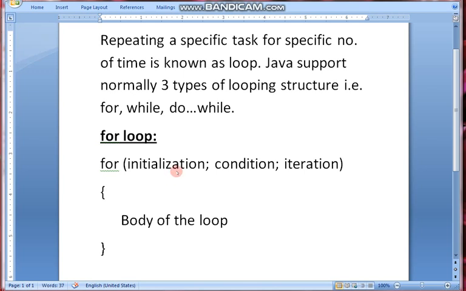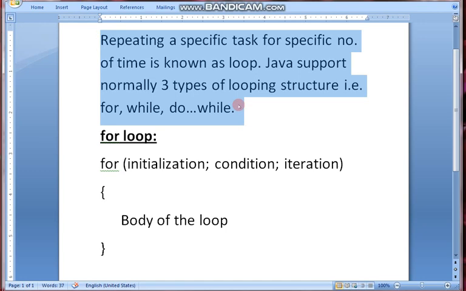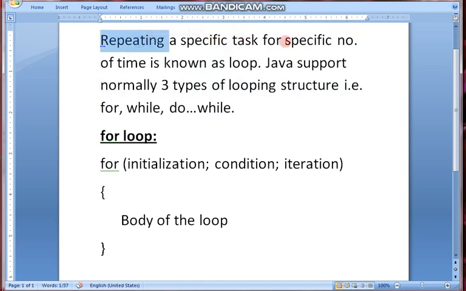So here we are going to know what is loop. This is the first class for loop. The definition is given here: repeating a specific task for a specific number of times is known as loop. If we want to continuously perform a particular task through a program, that concept is known as loop. In a loop, there will be a task and a time.